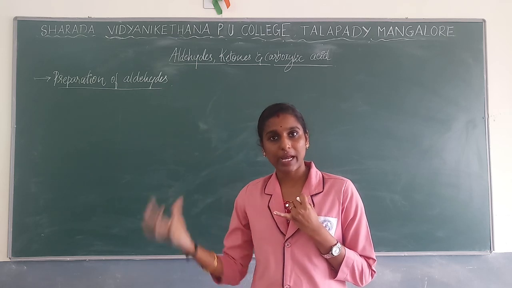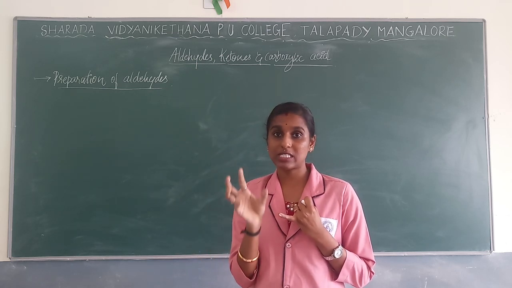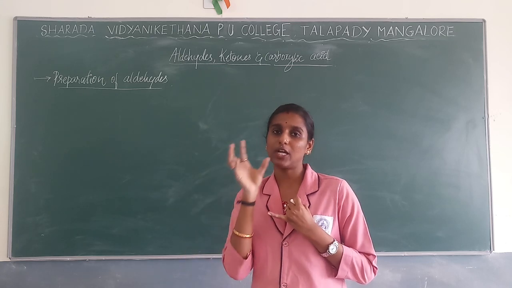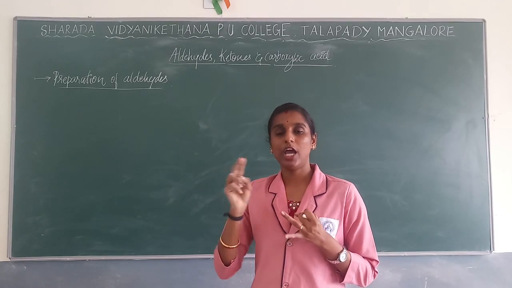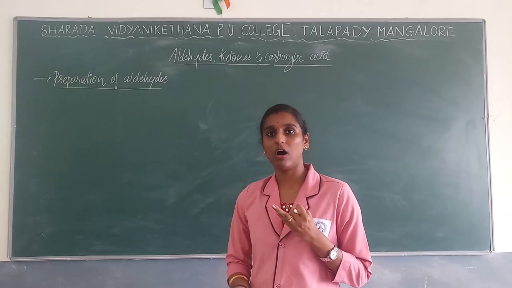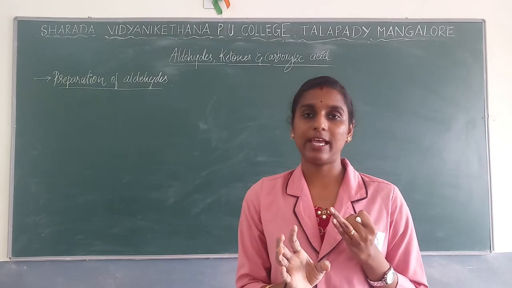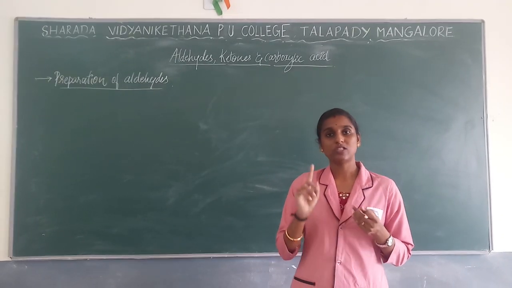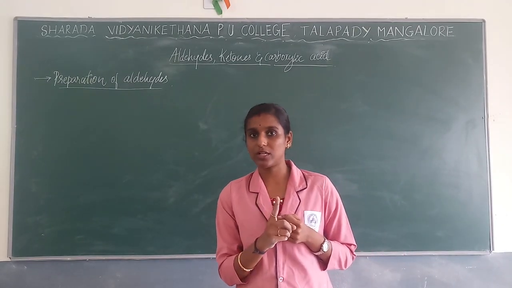If you use a primary alcohol in the presence of an oxidizing agent, oxidation will be done so that you get an aldehyde as a product. If you use a secondary alcohol in the presence of an oxidizing agent, oxidation will be done so that you get a ketone as a product. That is the first method, the oxidation method.